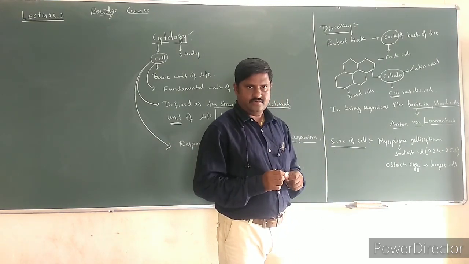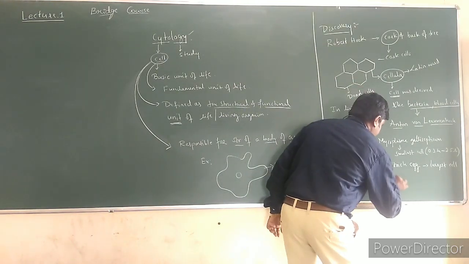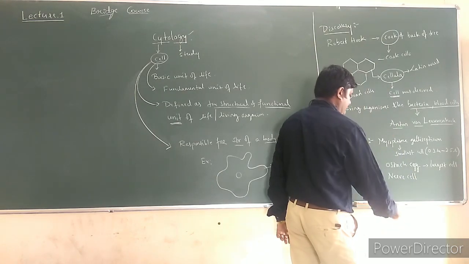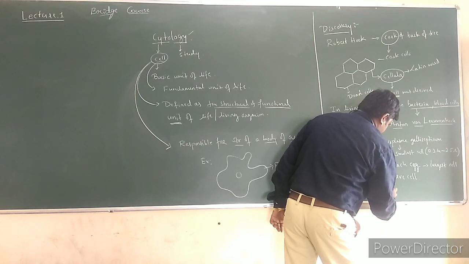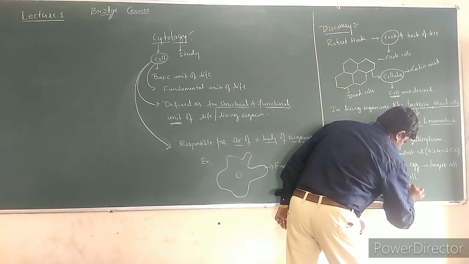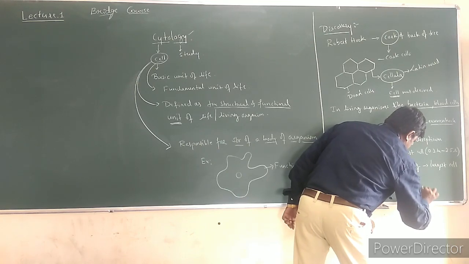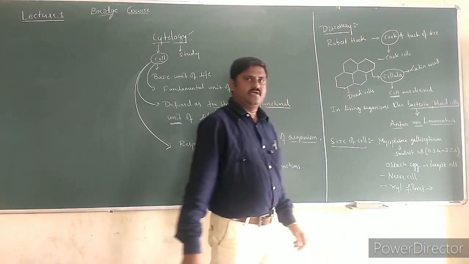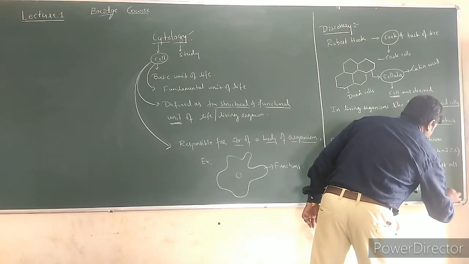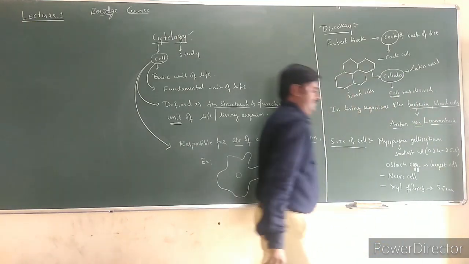The nerve cell is the longest, and apart from this, xylem fibers are also long, about 55 centimeters in length.